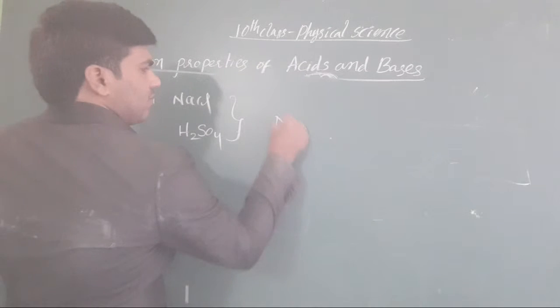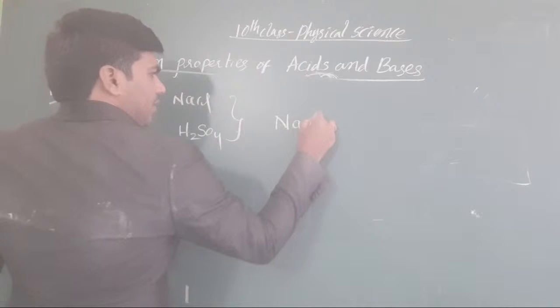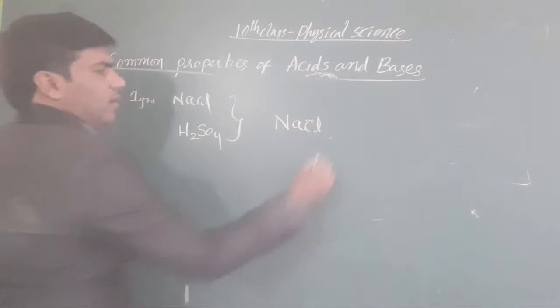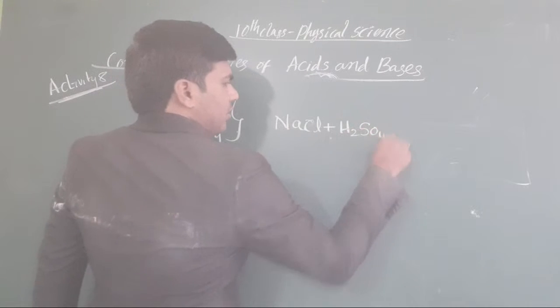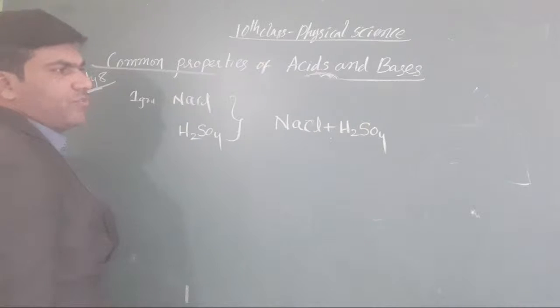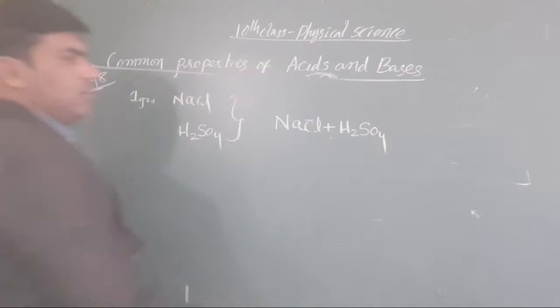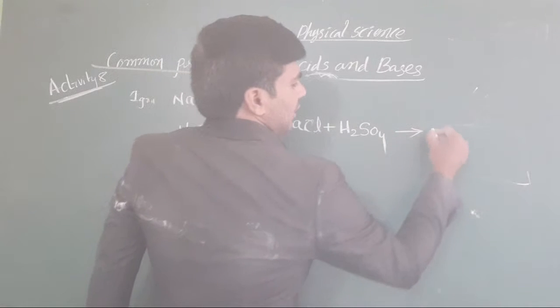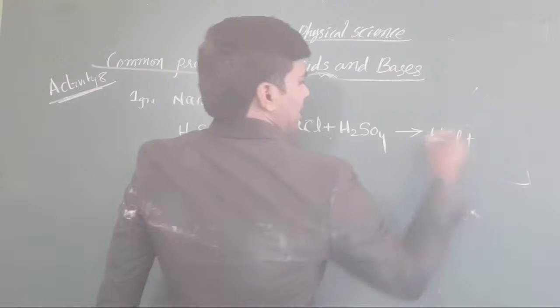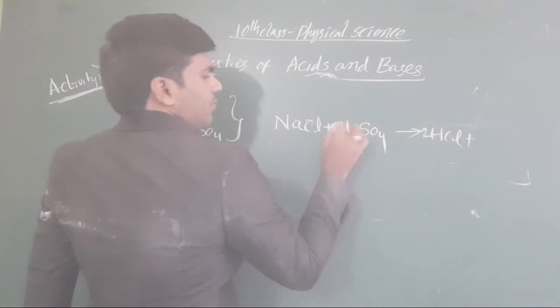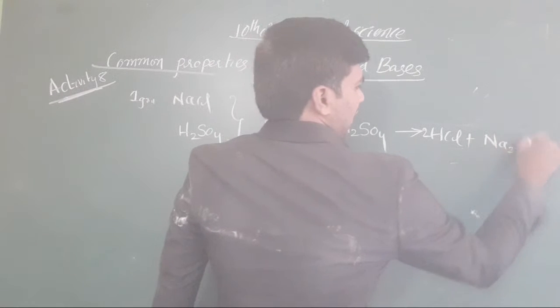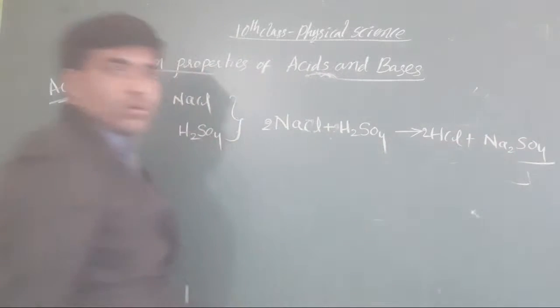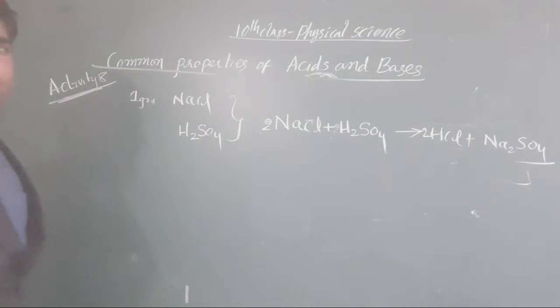When you take a salt, NaCl, it is combined with H2SO4. And what does it give for us? It gives HCl. Here 2HCl is given for us, and it is also converted into sodium sulfate. Clear or not, all the students? This is the equation we get.